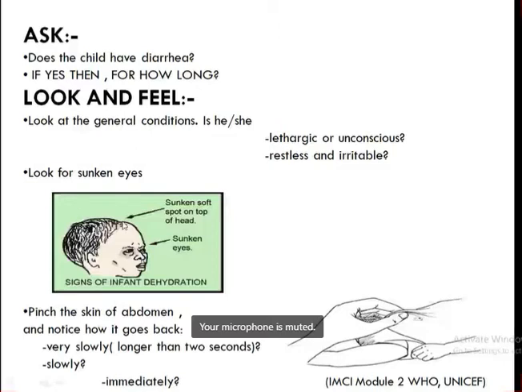However, here you have to look for the sunken eyes. Then after that you have to pinch the skin of the abdomen and notice how it goes back. So skin turgor you have to check. If it goes back very slowly, taking more than 2 seconds, or it is going back only slowly, that is less than 2 seconds, that will help you to decide the severity of the dehydration.